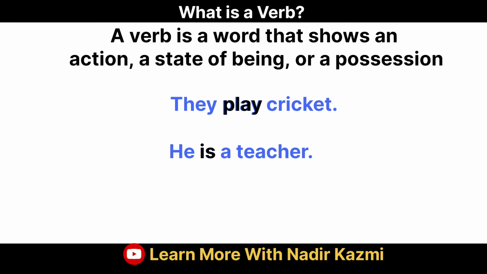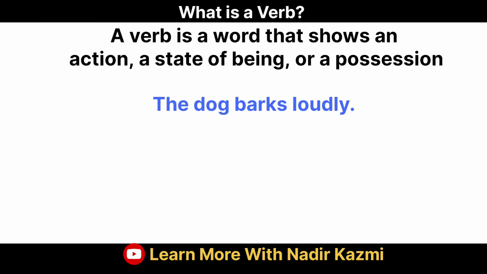Now let's practice. If I say, the dog barks loudly, now what is the verb? Tell me. Yes, you're right. Barks is a verb here because it is showing the action of the dog. Means what actually it does. It barks loudly.